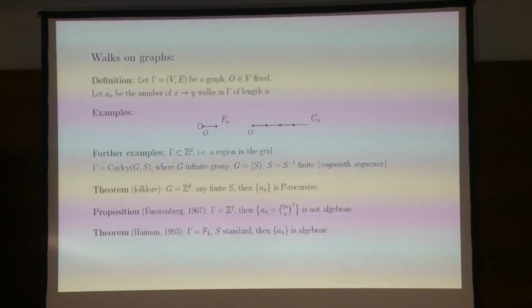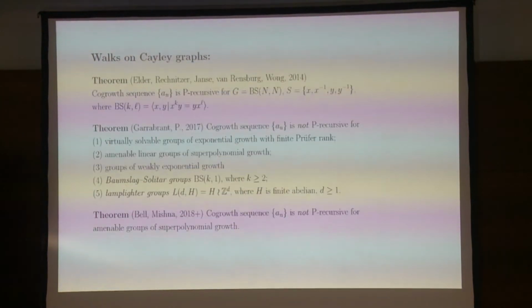However, this should be paired with the result about the free group. So when you take a standard generating set in a free group, the corresponding cogrowth sequence is going to be actually algebraic. So somehow the free group is actually simpler than Z squared. Okay? In the sense I'm describing it. All right. So here are a few recent results for the cogrowth sequence, the number of walks of length n.